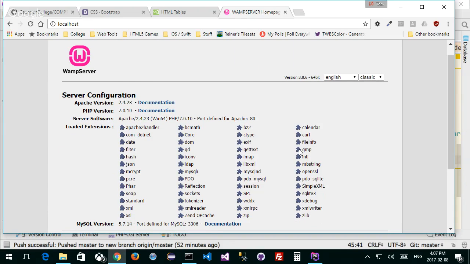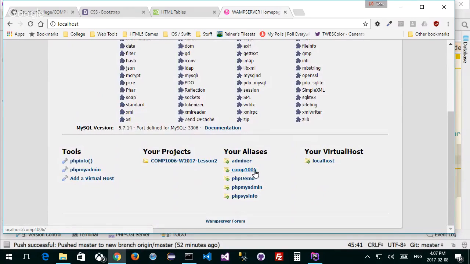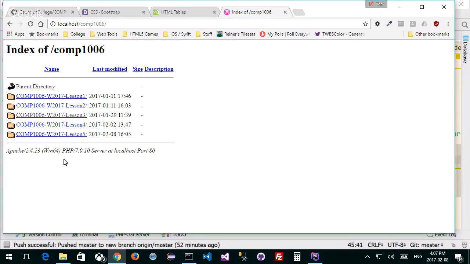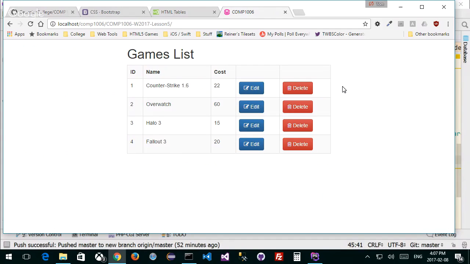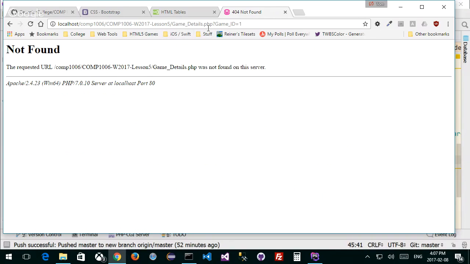That's a good question. So if I click on COMP1006, I added an alias last time, which shows me all my files. So I would go to here, and notice it still shows this. This is on my WAMP server. Now if I click this, it's going to take me to game_details.php?game_id=1. Of course, it's not found because I don't have a game details page yet, but I will. Are you with me?